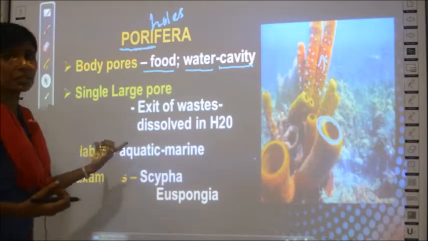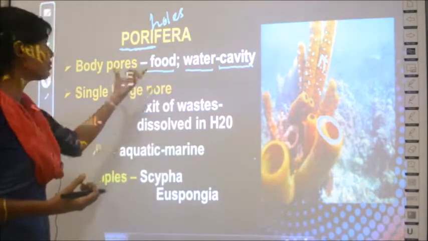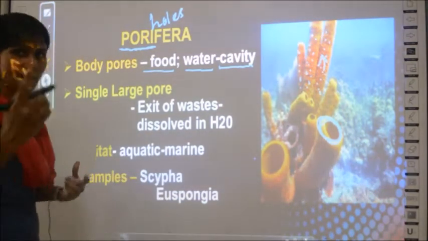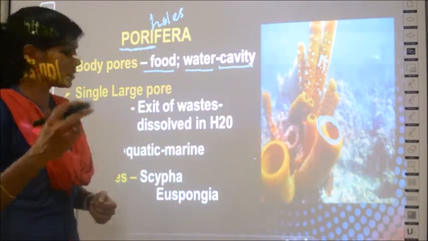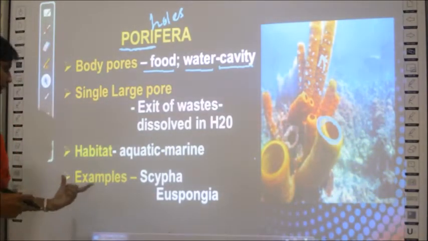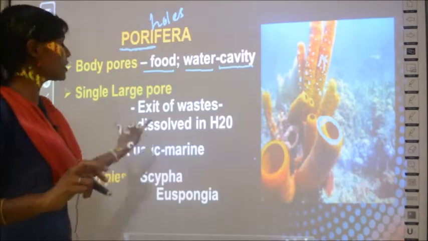So habitat is the place where it lives. The habitat for Porifera group is aquatic, and specifically it is of marine type. In the seas and oceans it can live. There are two examples given for this Porifera.